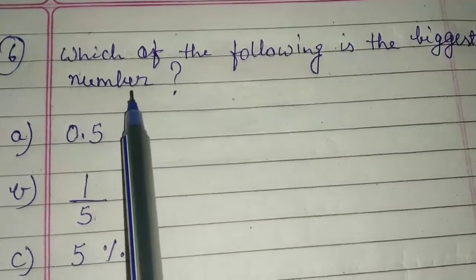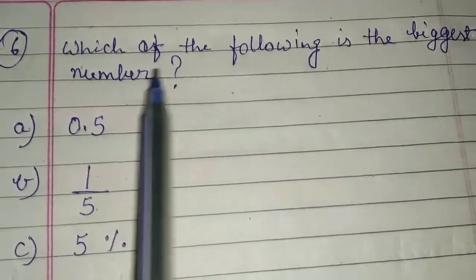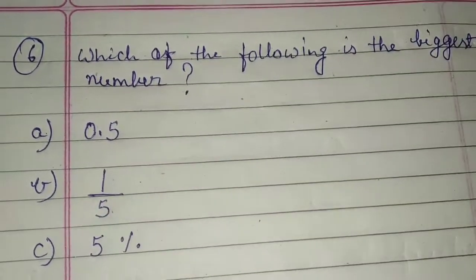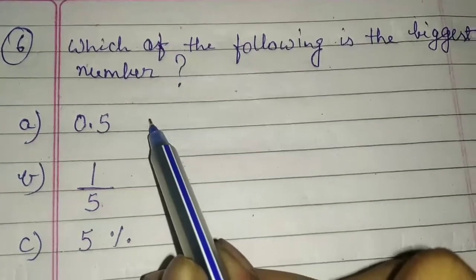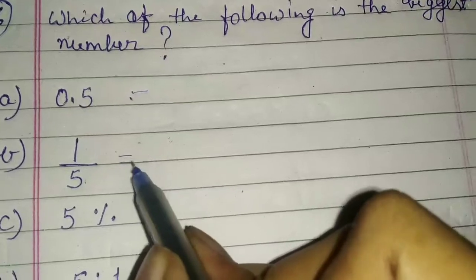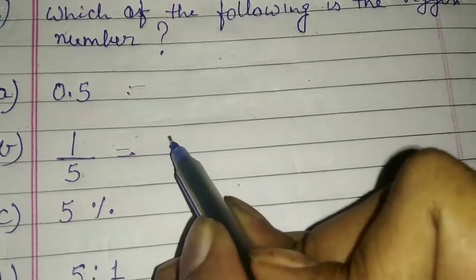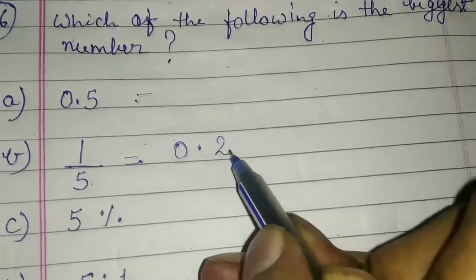Let's see the next question, that is which of the following is the biggest number. Students, you have to solve this question from the options. The first option is 0.5, so we can't reduce this. Next one is 1 upon 5. When we divide it, its value will be 0.2.